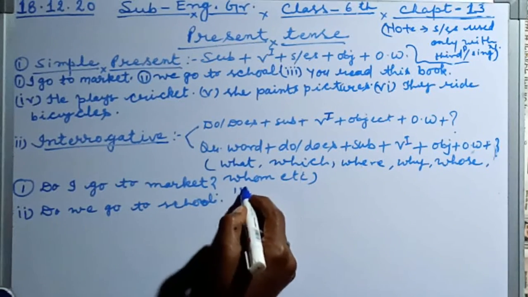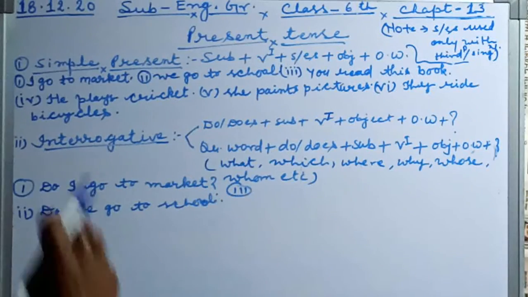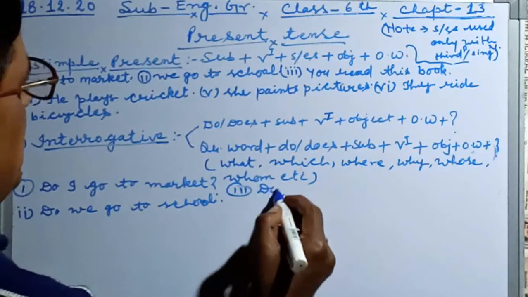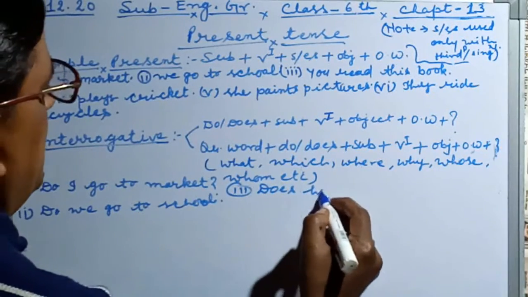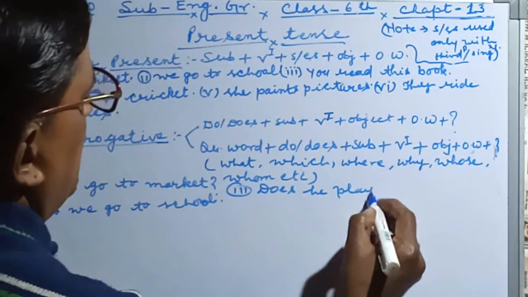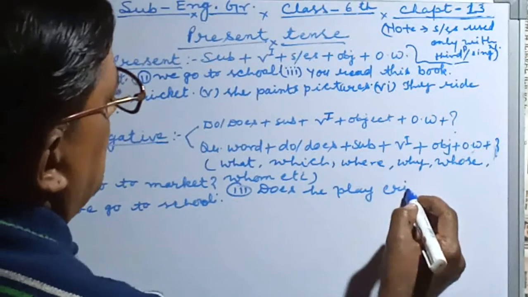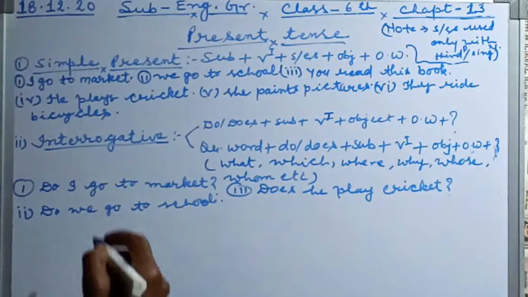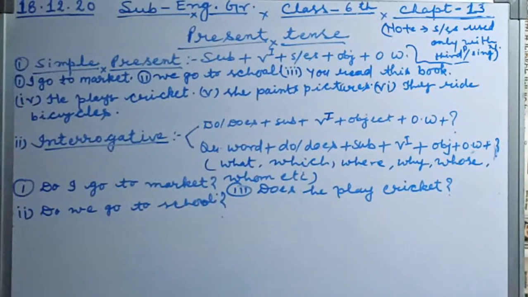Number three I am taking here: He plays cricket. So we use does: Does he play cricket? Question mark. Here also we write question mark.